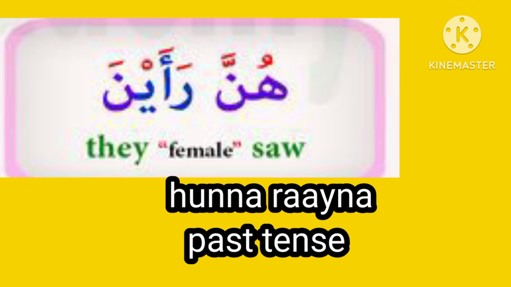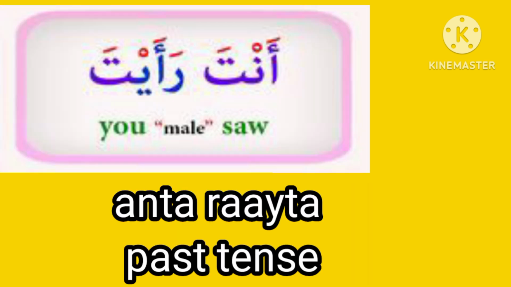Hunna ra'aina means they, females, saw. Hunna is a pronoun. The word hunna is spoken for three women and more than three women. It is spoken for female gender. Hunna ra'aina. Ra'aina is a verb. It is spoken for female gender in plural form, for three women and more than three women.